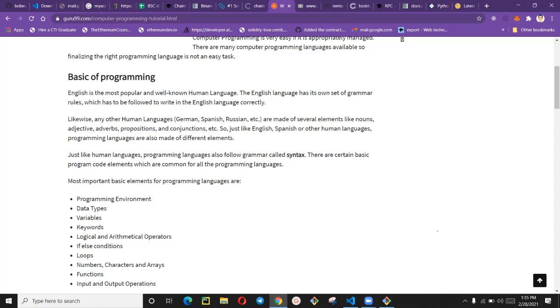So here we have, now you say, okay, the most important basic elements of programming languages are programming environments. What is a programming environment? A programming environment is a kind of integrated environment that helps you to write that language, and that will be compiled for the computer to understand. It's an environment that takes the data you are inputting and is able to process it for the computer to understand.